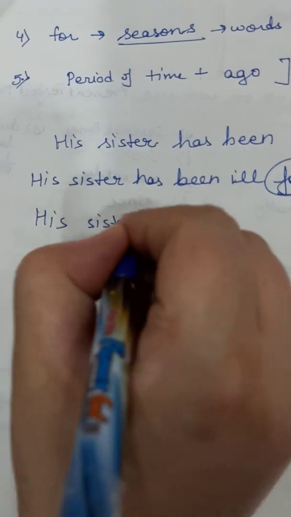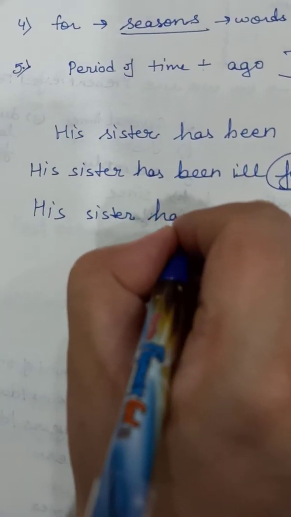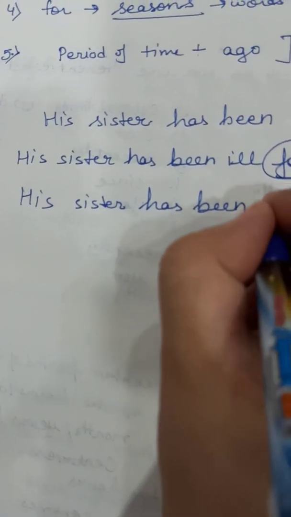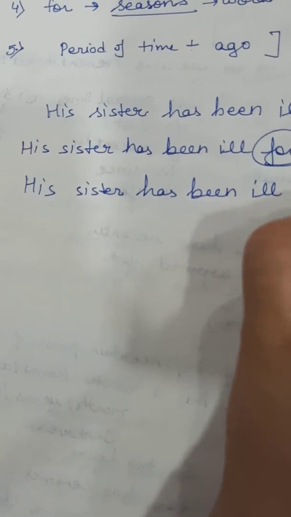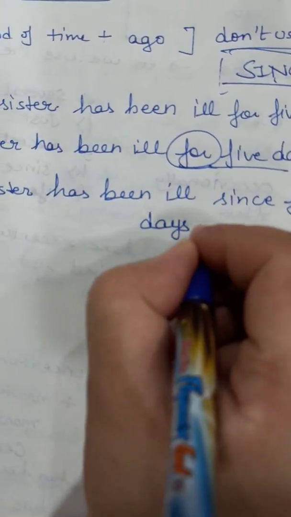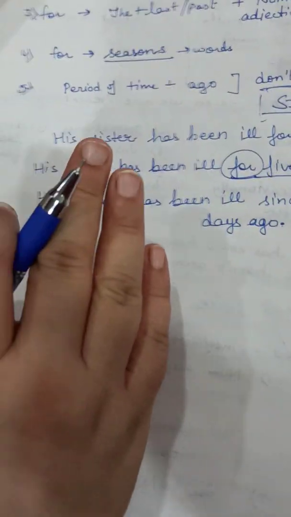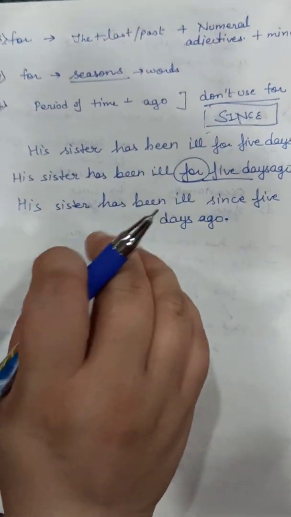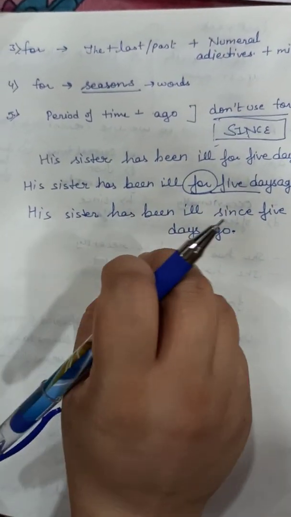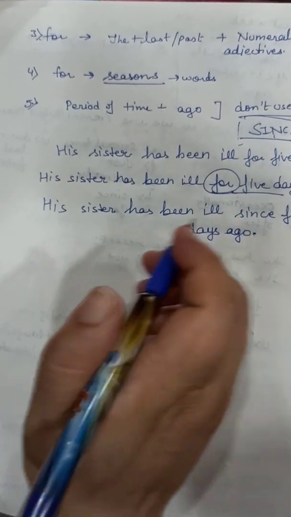His sister has been ill since 5 days ago. Why? Because 5 days ago is not the period of time, but it's a moment of time. That's why we are using since.